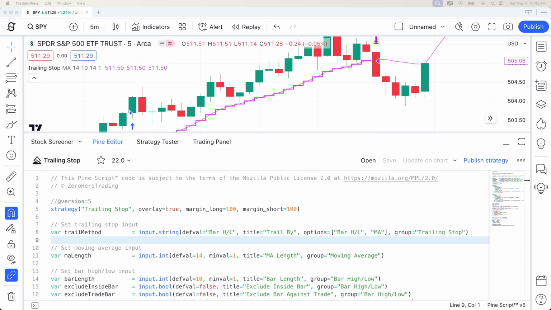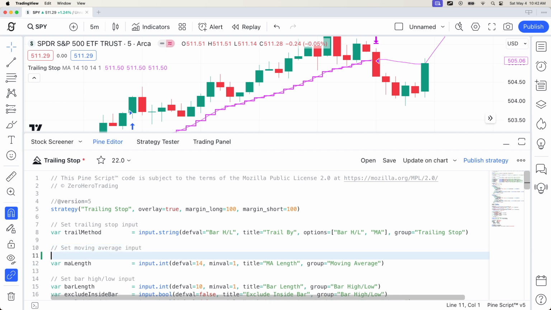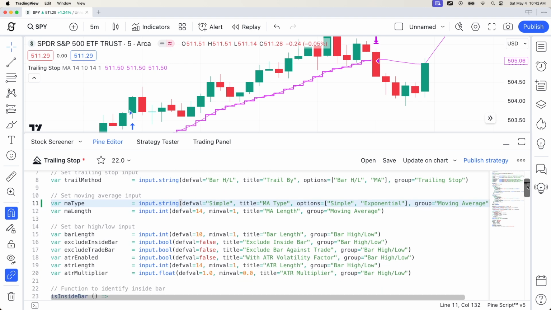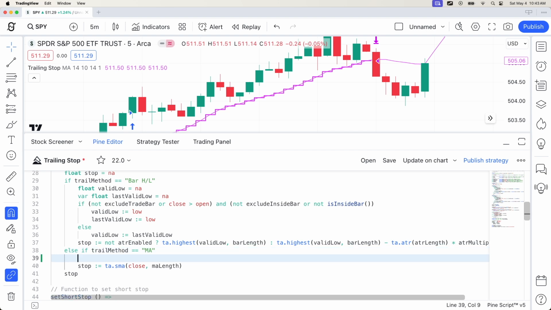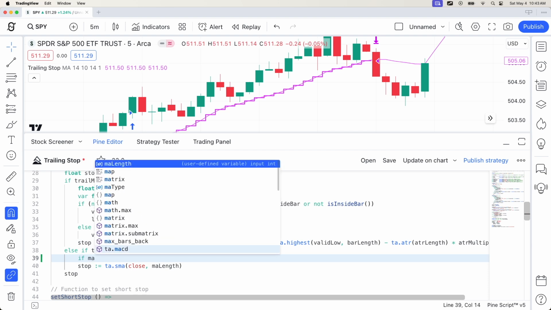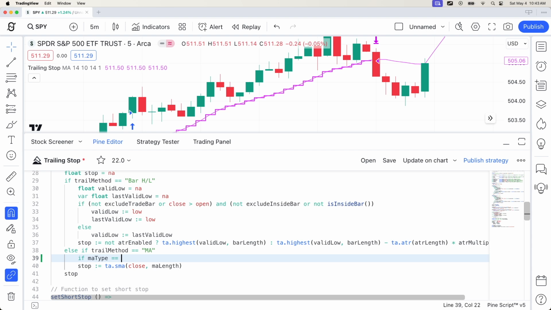It would be interesting to add some functionality so that we can select a different type of moving average. For example, the exponential moving average. So let's add an input called MA type that will allow us to choose between simple or exponential. Then we can change our set stop functions where we have trail method equal to MA. If MA type is equal to simple, we stay unchanged. So let's make sure we indent.